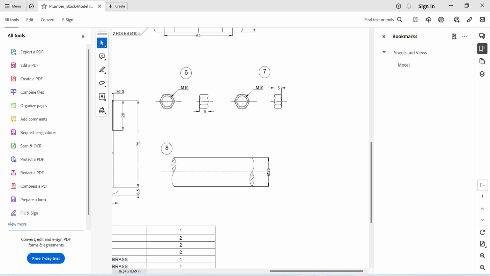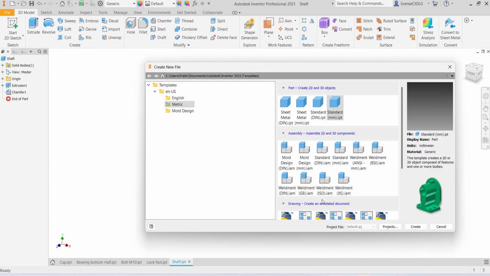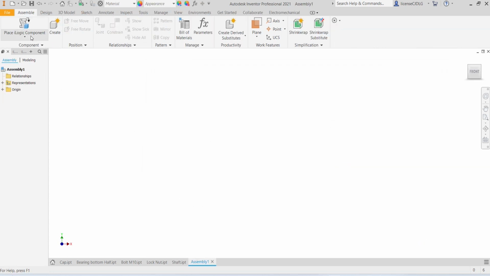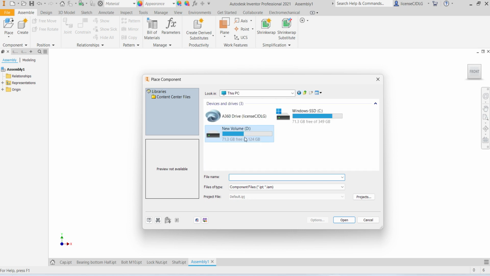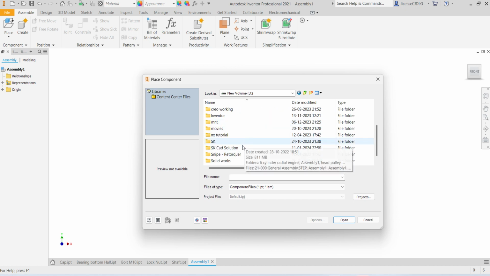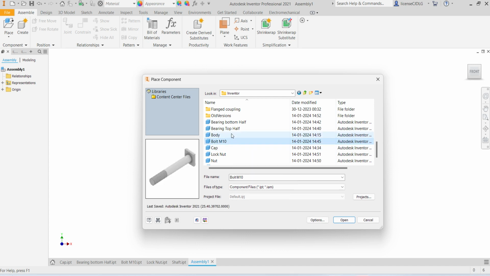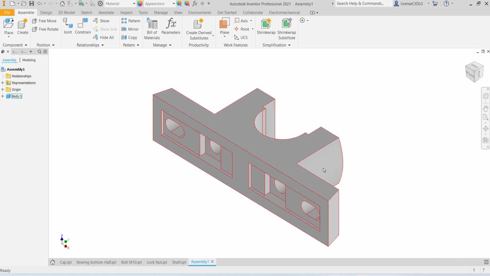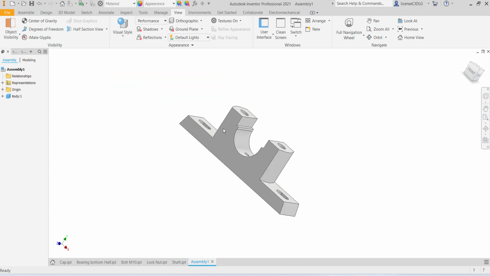Now I am going to assemble. Okay, Control New, here you can see standard mm, create, select first one, body, click OK, go to view, change shaded with edges.